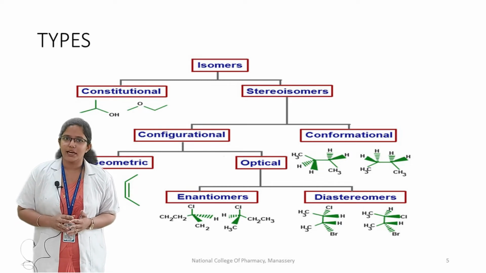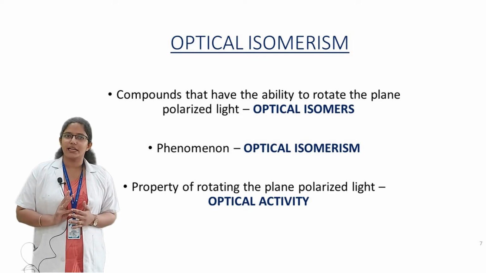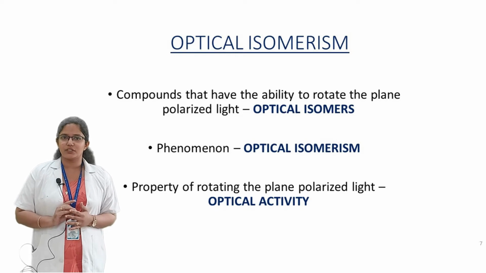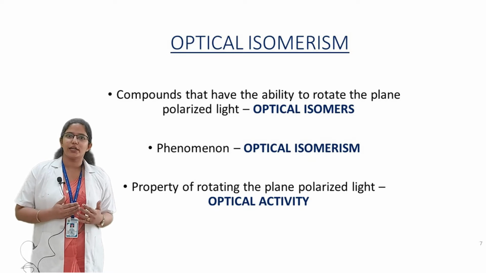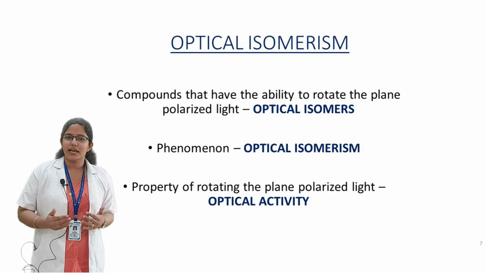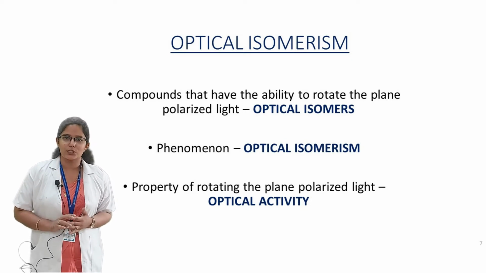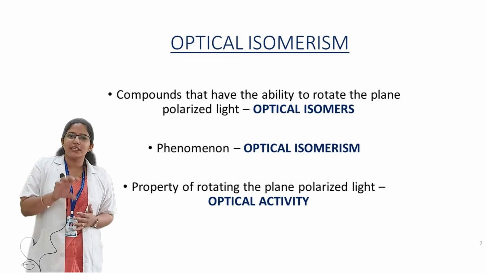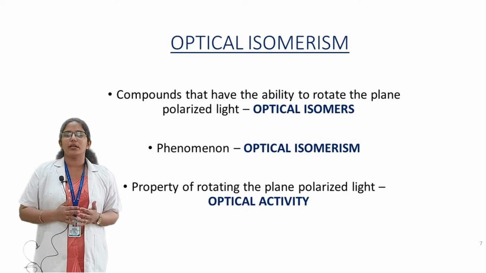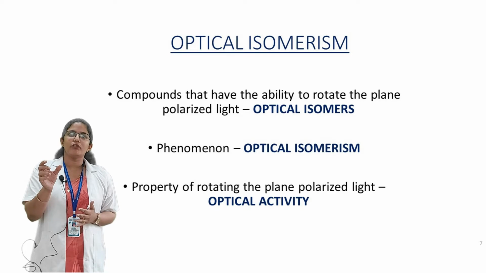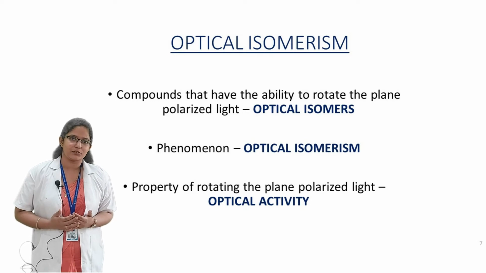Then moving to optical isomerism. In optical isomerism, three terms or phenomena are very important: optical isomers, optical isomerism, and optical activity. So what are optical isomers? Compounds that have the ability to rotate the plane of polarized light are called optical isomers, and the phenomenon of rotating the plane of polarized light is called optical isomerism. Any property of rotating the plane of polarized light is called optical activity. All these phenomena have a common factor, the plane of polarized light. So let us consider what the plane of polarized light is.